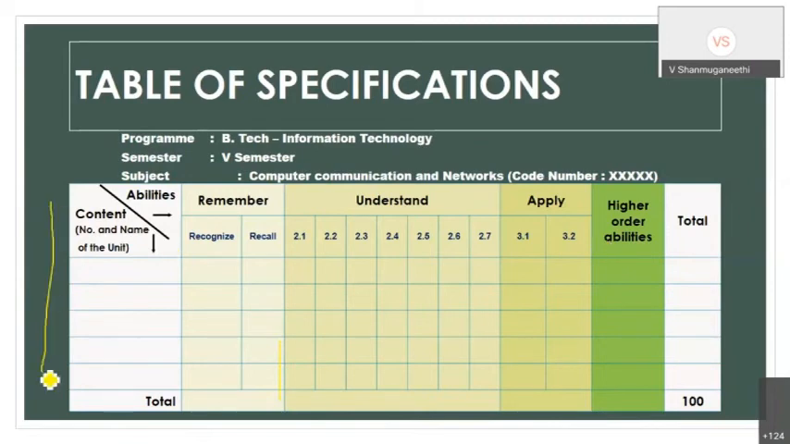So 5 units we can put here. Then here the ability. Okay, understand, then apply, all the abilities are there. So you have to make a 2-dimensional table. So this is nothing but the unit title. The first unit title, second unit title, and so on. Right?